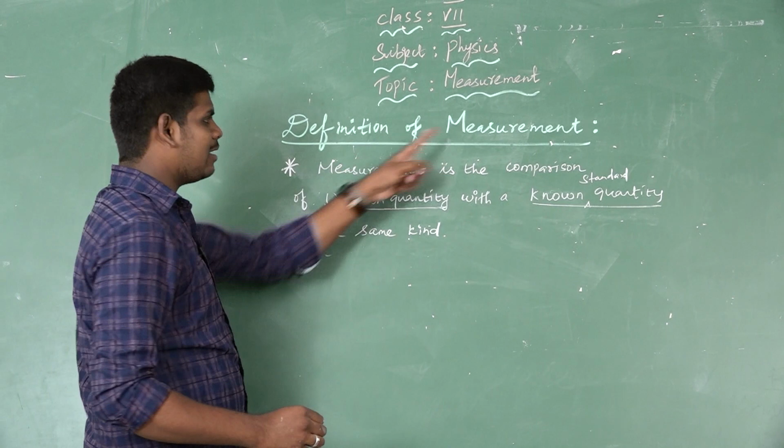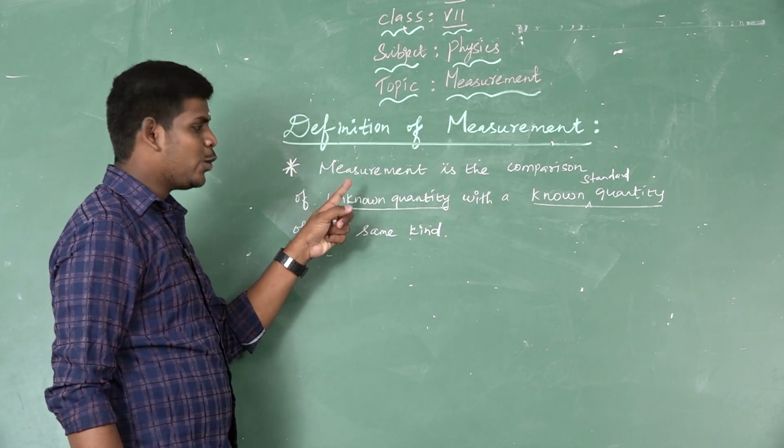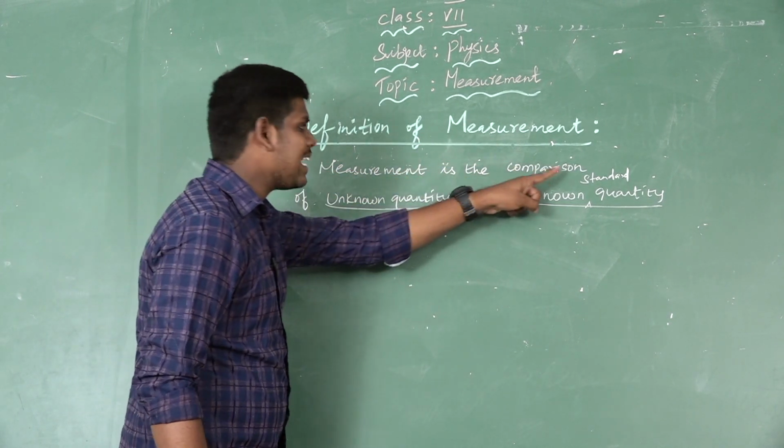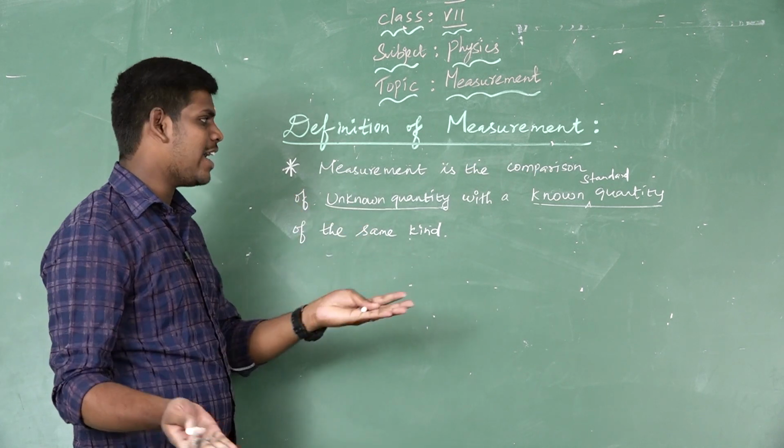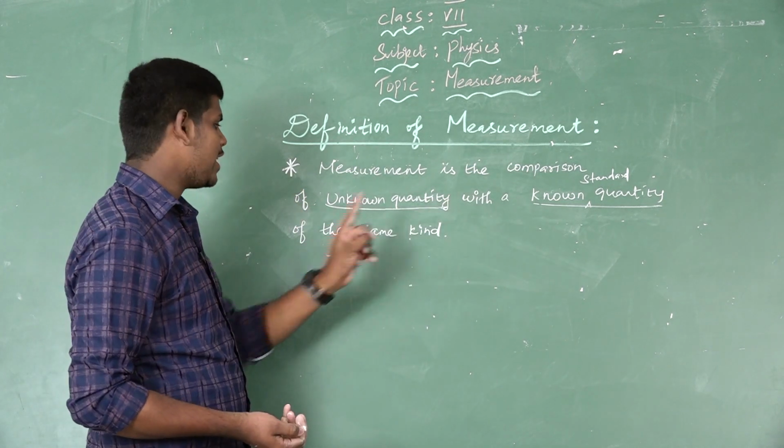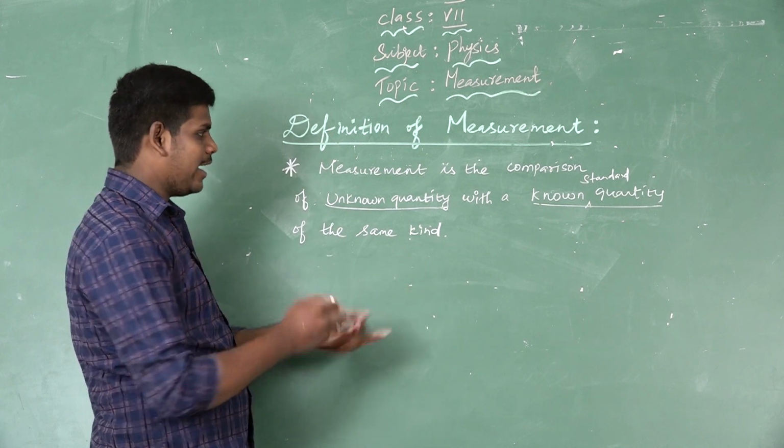It is called measurement. Again, I tell you, listen. Measurement is the comparison of unknown quantity with a known standard quantity of the same kind.